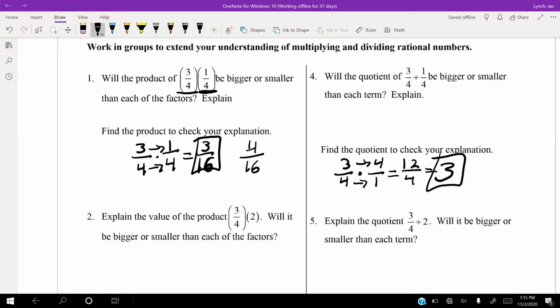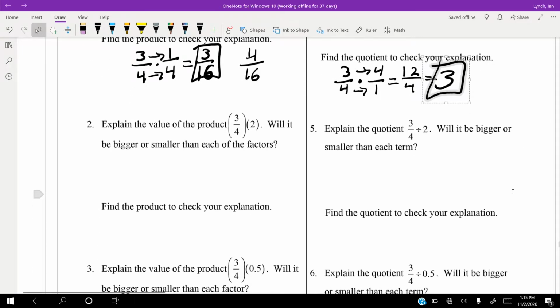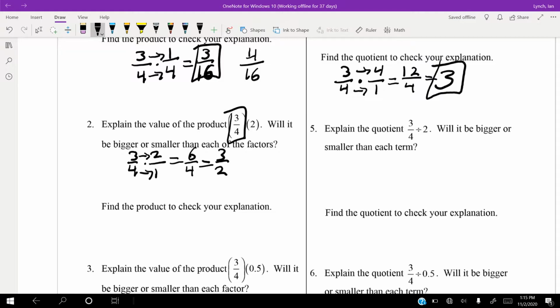Let's double check this. So 3/4 times 2, will it be bigger or smaller? Well, if we multiply by a fraction, it got smaller, so I'm going to say that this is going to make it bigger. So let's multiply. 3/4 times 2, well, 2 is 2 over 1. Multiply straight across, we get 6/4, which is the same as 3/2, which is bigger than 3/4. Weird. Let's check the quotient.